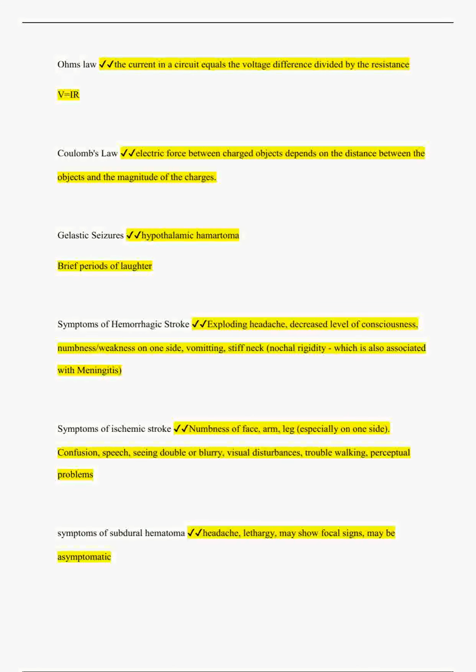Symptoms of ischemic stroke: numbness of face, arm, leg, especially on one side. Confusion, speech difficulty, seeing double or blurry, visual disturbances, trouble walking, perceptual problems. Symptoms of subdural hematoma: headache, lethargy, may show focal signs, may be asymptomatic.